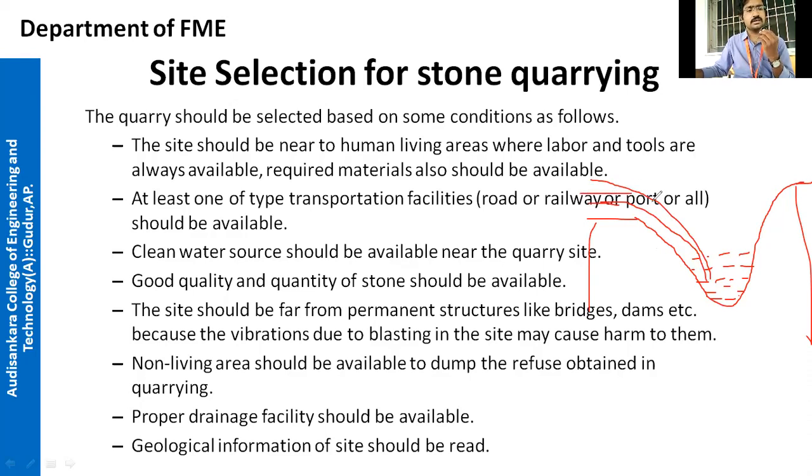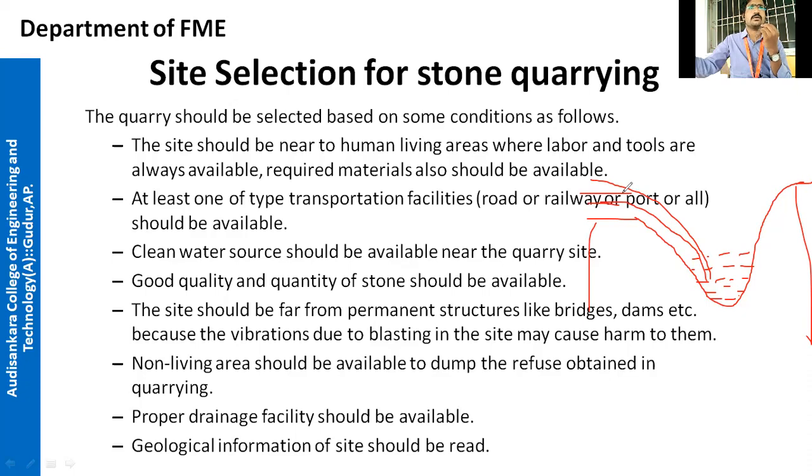Next, geological information of the site should be read. Is there any nearby river? Is there any road passing near? Is there any bridge? Is there any dam? What happens if a river is near your quarry site? Continuously water will be seeping from the sides of the walls into your quarry site, right? If a river is nearby going.